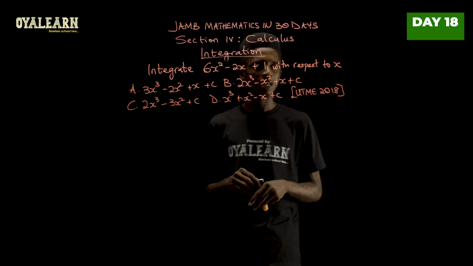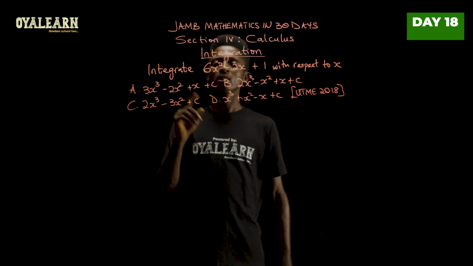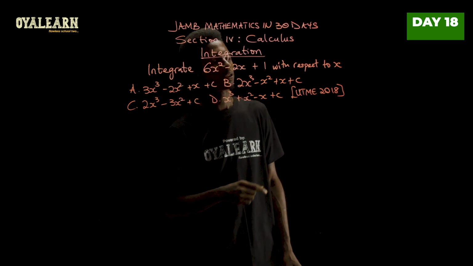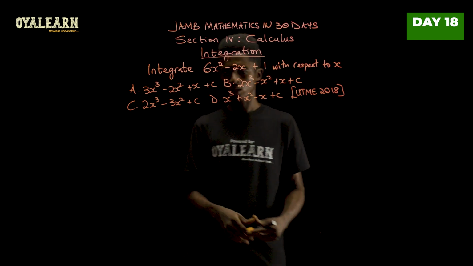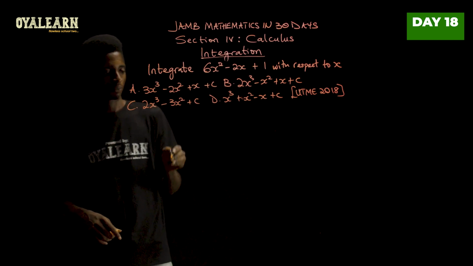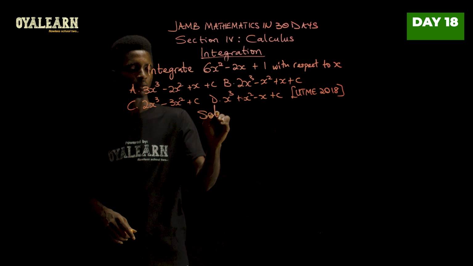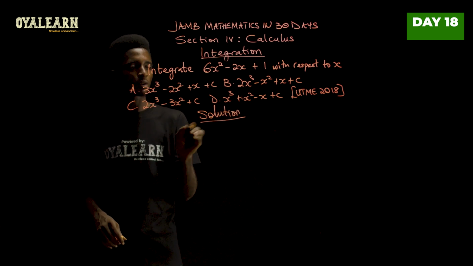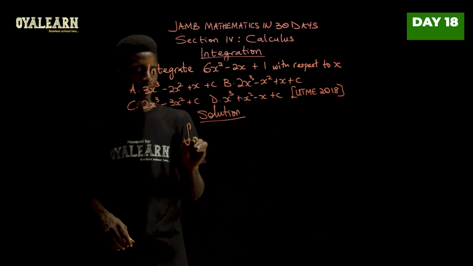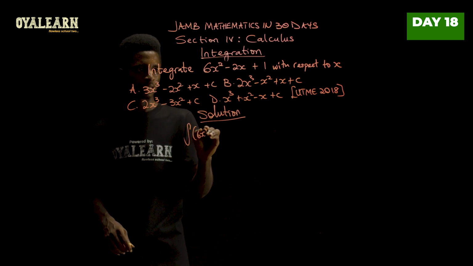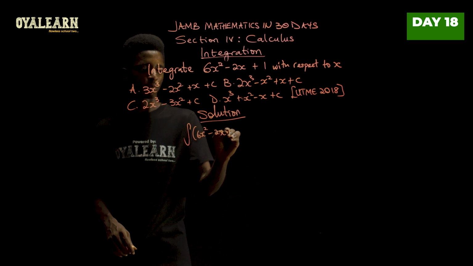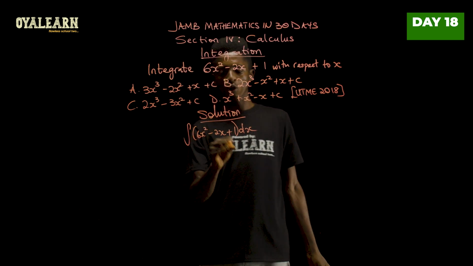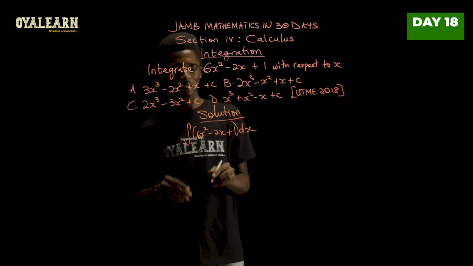This question from UTME 2018 says, integrate 6x squared minus 2x plus 1 with respect to x. So let's solve it. So the right way to put this would say integral, open bracket, 6x squared minus 2x plus 1, close bracket, dx. And if we are to solve this, we are then going to break it down.